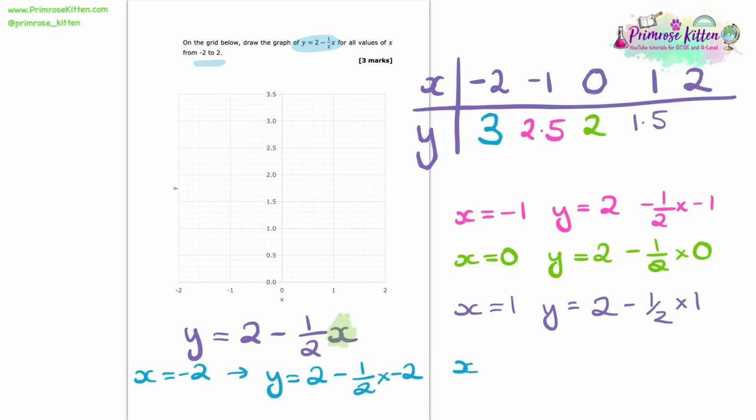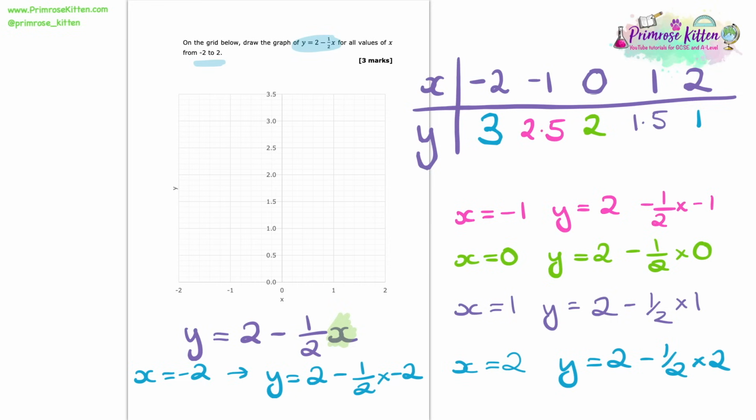So last bit now, we've got x equals 2. So here we've got y equals 2 minus a half times by 2. And that leaves us with y is equal to 1. So now we've got a set of coordinates that we can go to our grid and plot.